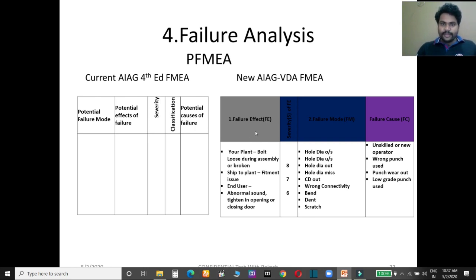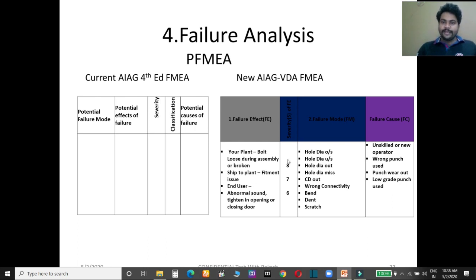So in failure effect, you have to mention the effect at your plant level. When you are assembling a bolt, then what are the failure modes you have to write here. It can be loose, it can be broken. When you ship to the customer plant, that plant is assembling your bolt into fitting the door with the motor, so there can be a fitment issue. At the end user, it can be abnormal sound, tightness in opening or closing the door. That can be the effect of failure at your end user. So you have to mention it here.